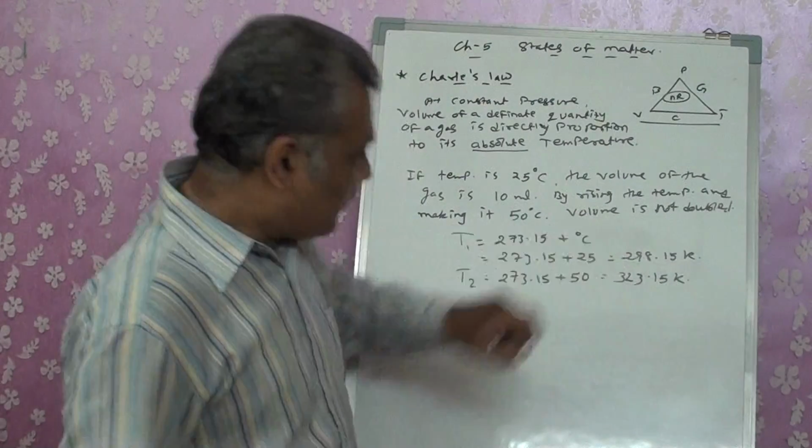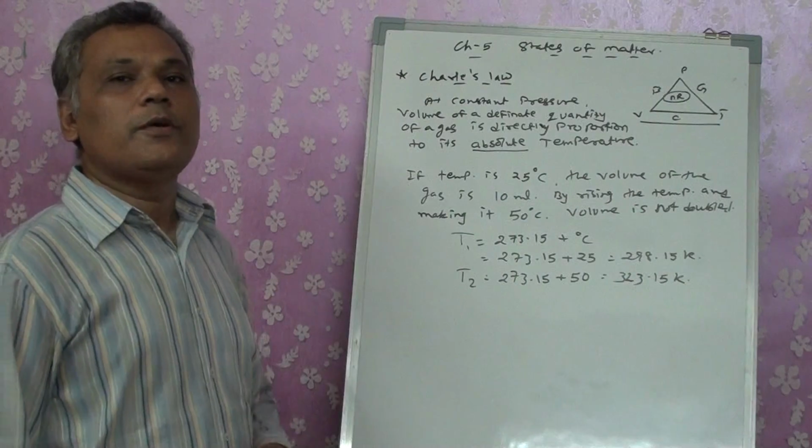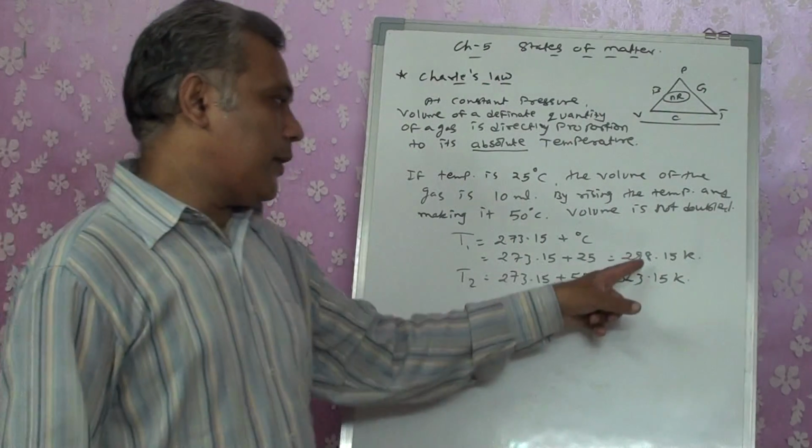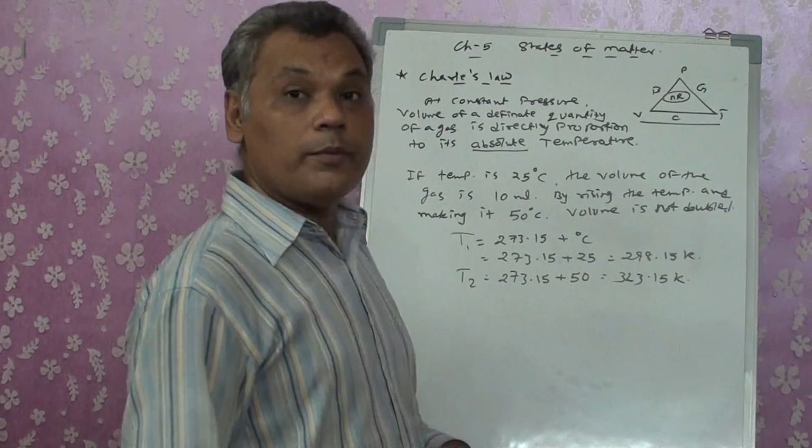Now let me know, is the temperature doubled? No. How can the volume be doubled, if the temperature is not doubled in the Kelvin temperature?